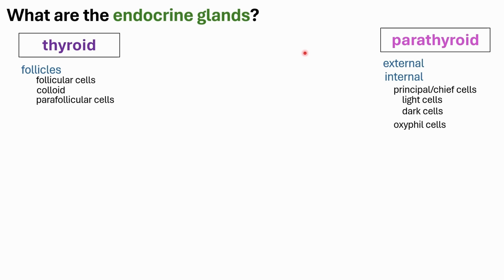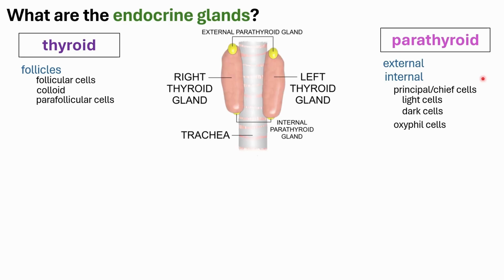Next, we have our thyroid and our parathyroid glands. We will discuss them side by side because anatomically they are located near each other. We have our thyroid gland and then the relatively smaller parathyroid gland. For the thyroid gland, you have follicles composed of follicular cells, with colloid within the follicles, and outside of the follicles you have parafollicular cells.